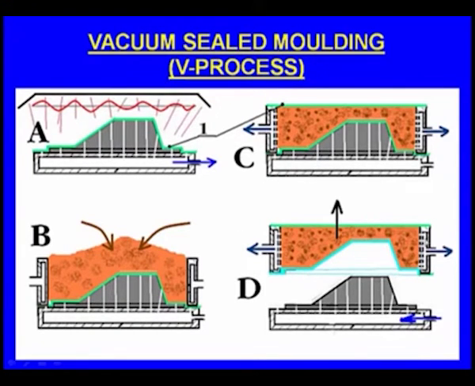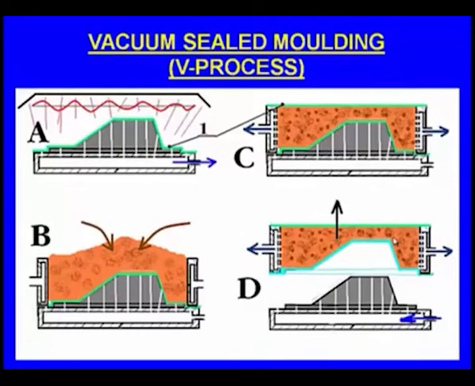Now we can see this is the mold, and it is closed by the polymer film here and here, and the vacuum is tightly holding the molding sand. So that is how we made one half of the molding box, the drag box. Again in the same way we make the cope box also.